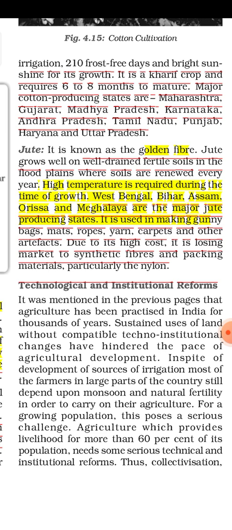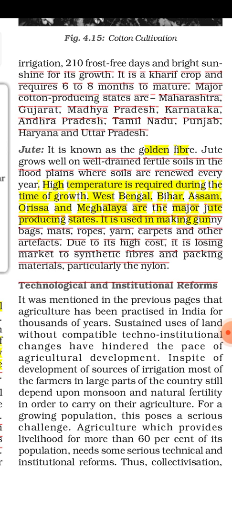As you all know, jute is a biodegradable product, and before plastics or synthetic fiber, people used to use jute. It is known as golden fiber due to its color. Jute grows well on well drained fertile soil. So jute requires well drained fertile soil in the floodplain area, where every single year we have the khadar, new alluvial soil.